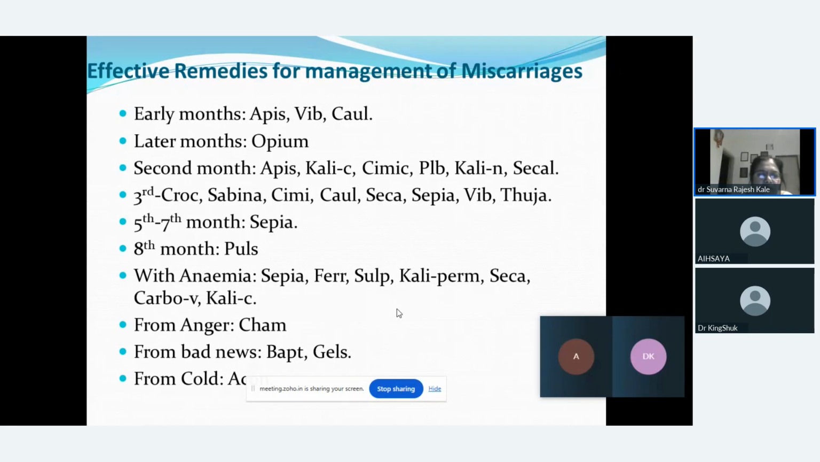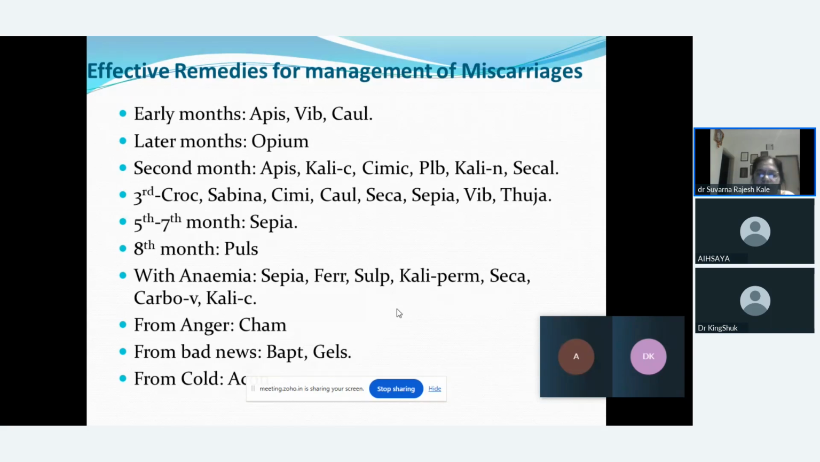Similarly, if the abortion is between the 5th and 7th month, the indicated remedy mentioned in the repertory is Sepia. If the abortion is in the 8th month, we can help with Pulsatilla. If abortion is with anemia, we can go for Sepia, Ferrum, Sulphur. We can also go with Secale cor, Carbo veg or Kali carb. If abortion is from anger, Chamomilla can be prescribed. Abortion from bad news, Baptisia and Gelsemium will be helpful.